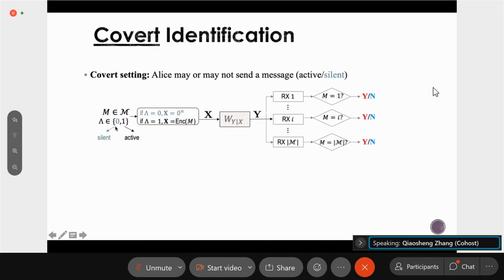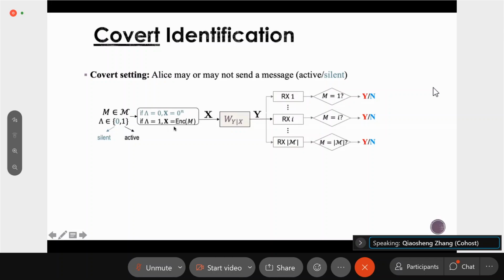When lambda equals 0, it means Alice is silent. In this case, the transmitted signal x is by default the all-zero vector. And when lambda equals 1, it means that Alice is active. In this case, Alice will choose the message m and use her encoder to encode the message m to a length-n sequence x.